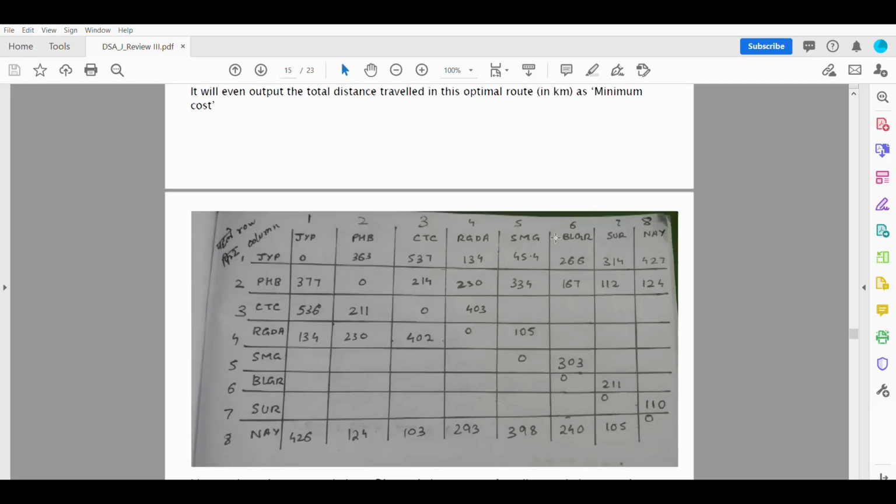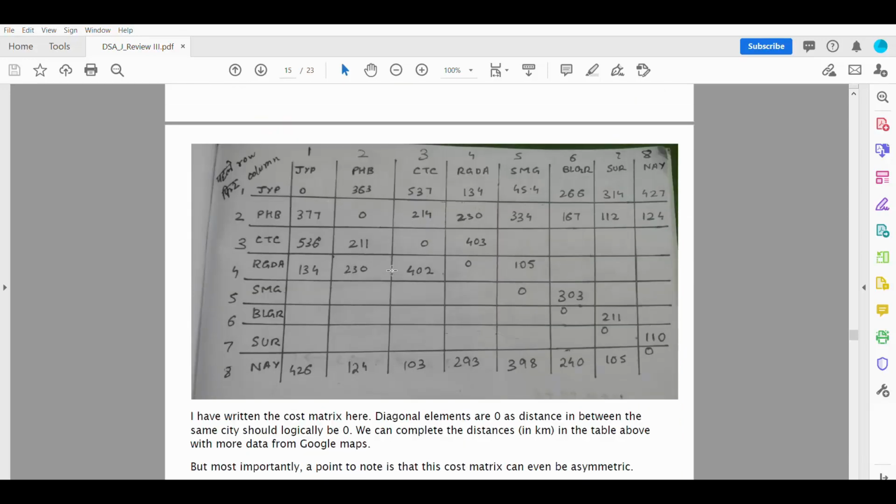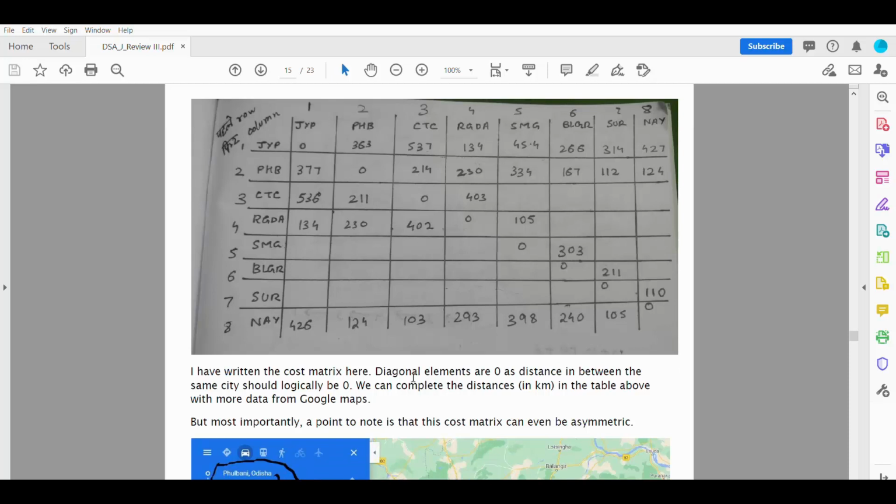So I prepared a cost matrix here with the distance between each city. I did not complete it because you get the idea of what I'm doing here. I'm trying to calculate the distance from city to city, and I wrote the absolute distance here, but we can also take into consideration various factors, as I told earlier. We can notice that the diagonal elements here are 0, as the distance between the same city should logically be 0. So Cuttack is 0, Raigad is 0, Siliguri is 0, and so on.